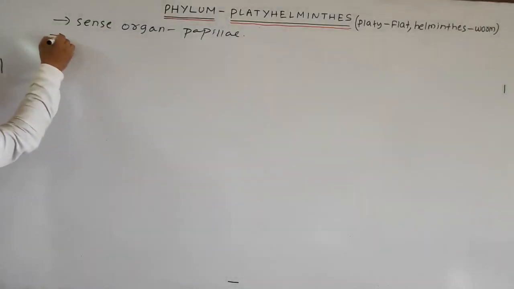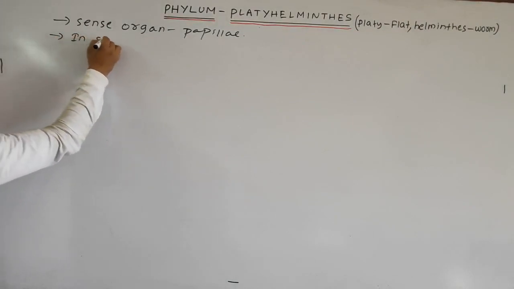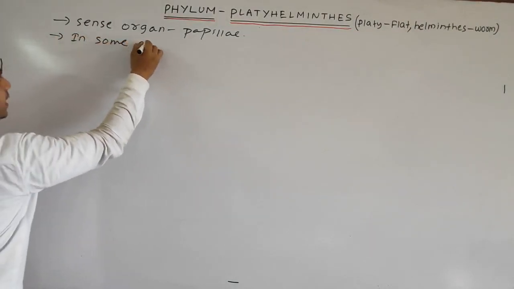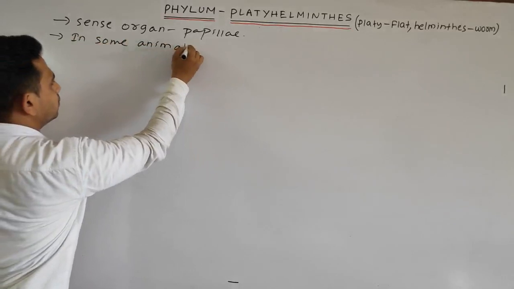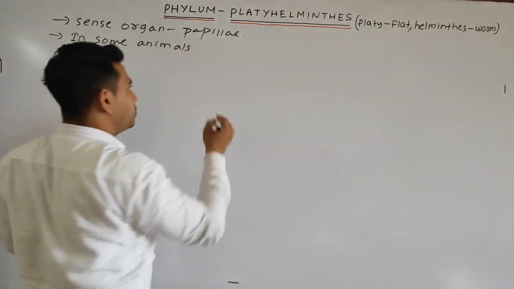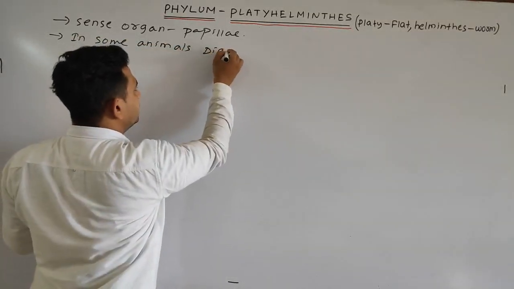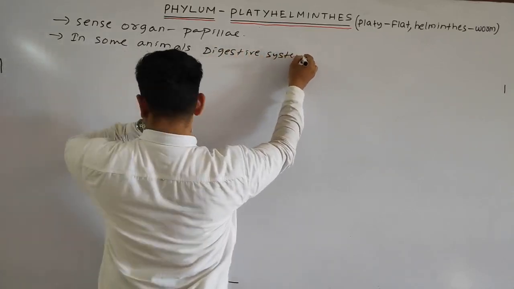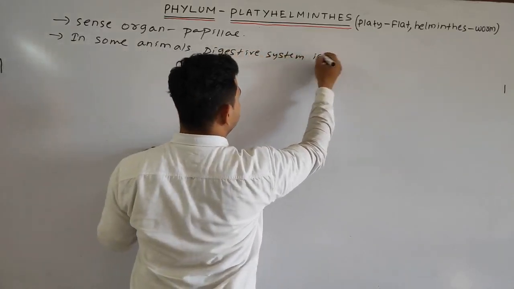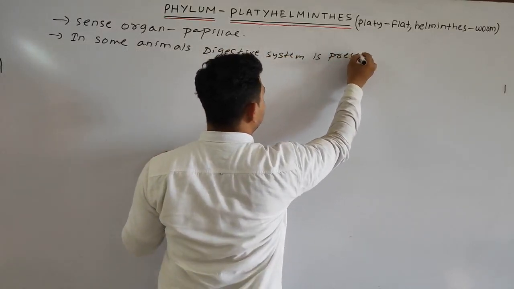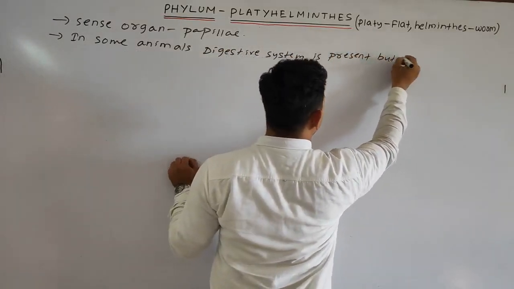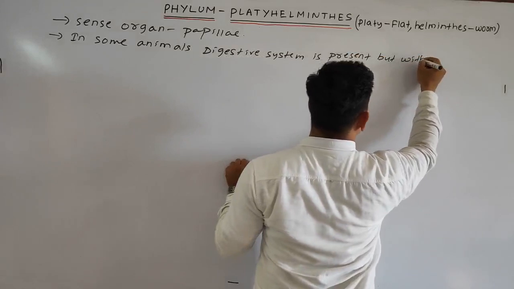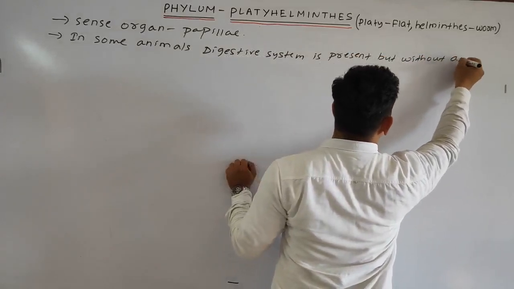In some animals, the digestive system is present but without anus.